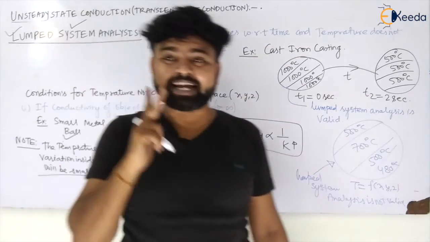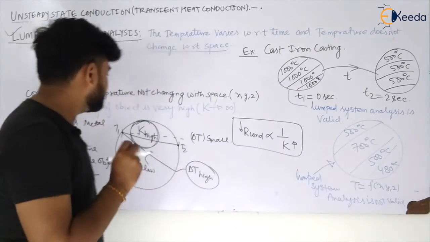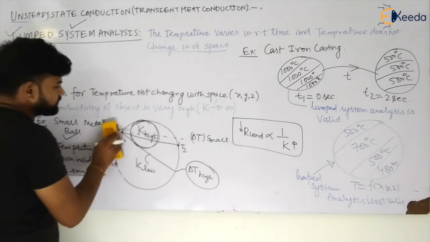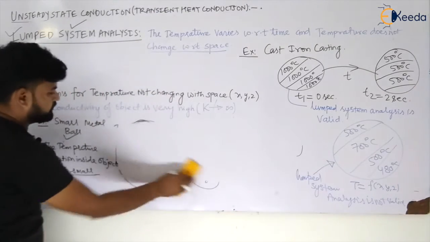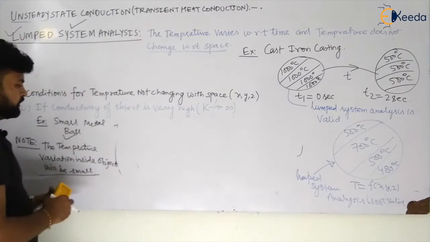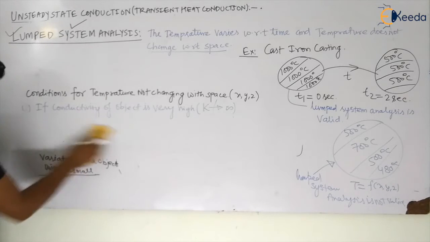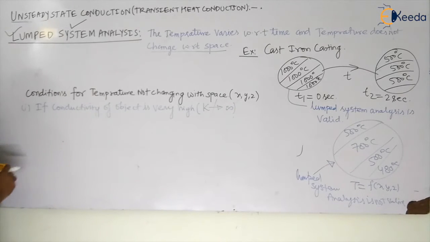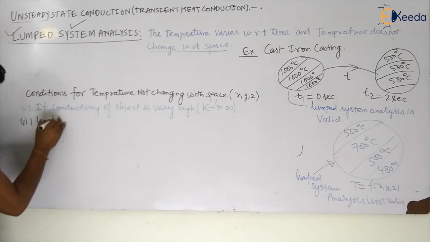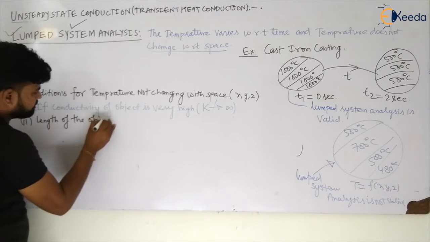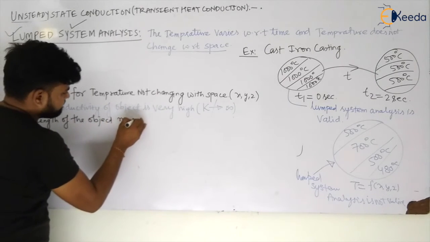And there is also a second condition. What is that? Let us see. The length of the object must be small.